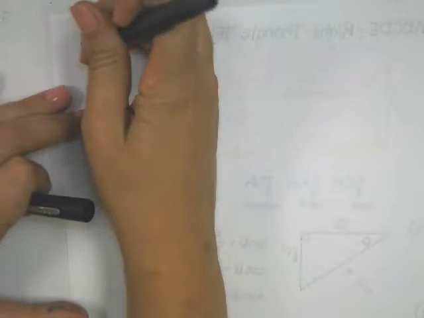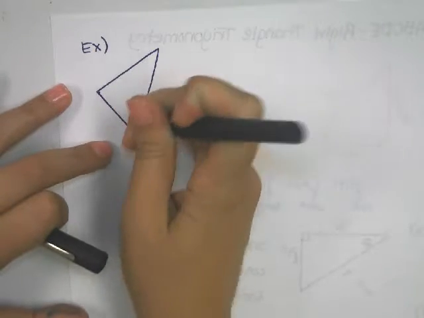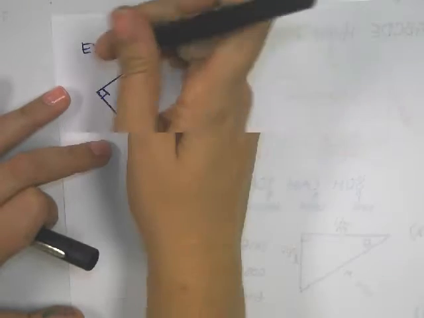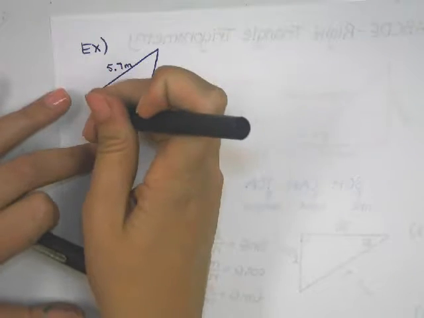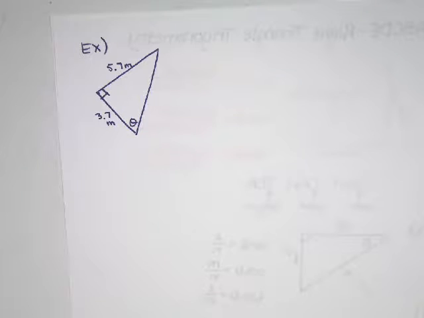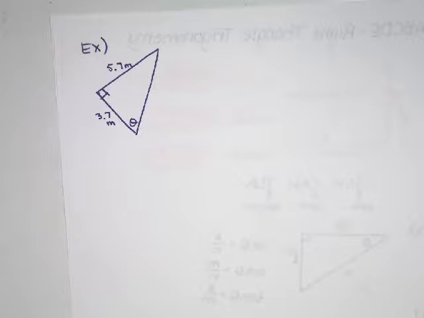Not only can we use trig to help us find side lengths, we can also use it to help us find angle measures. So let's do an example of that. We've got a right triangle. That's the angle we're going to want to find. We've got 5.7 meters and then 3.7 meters there, and we want to find the value of theta, the value of this angle.